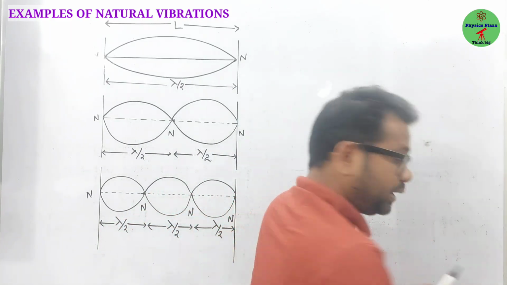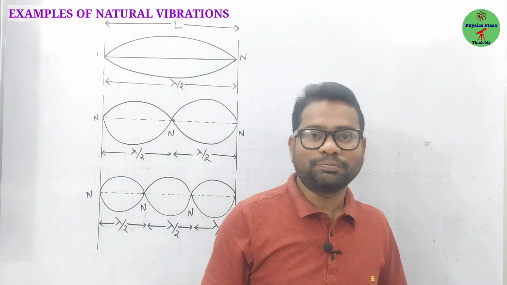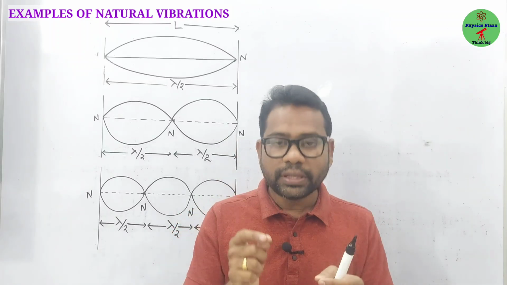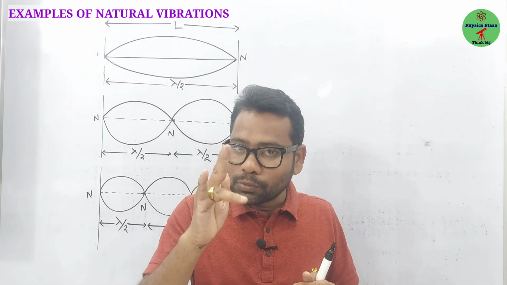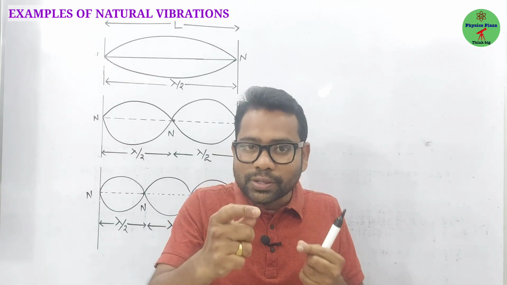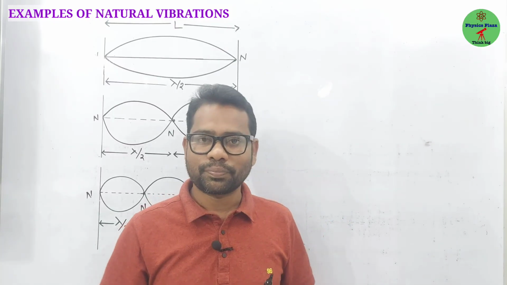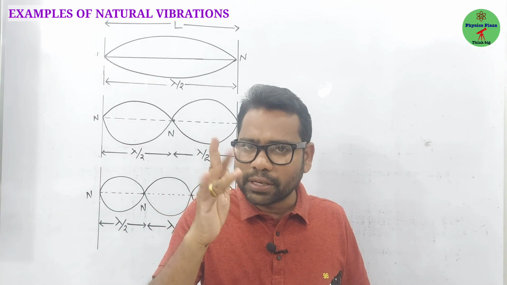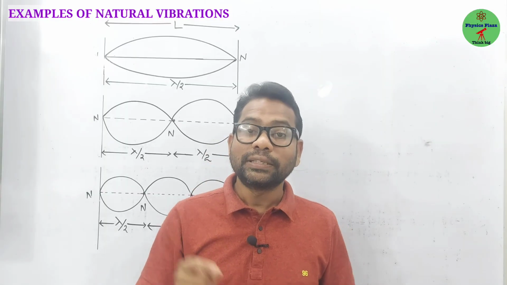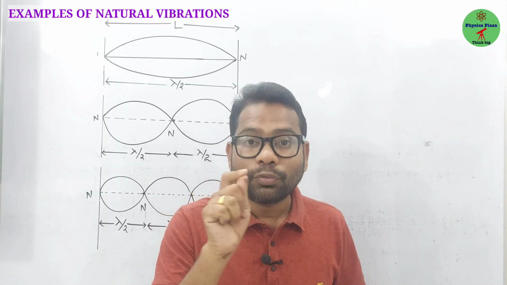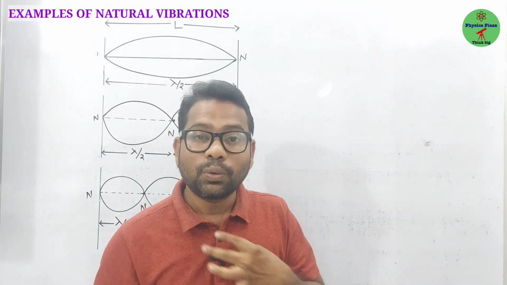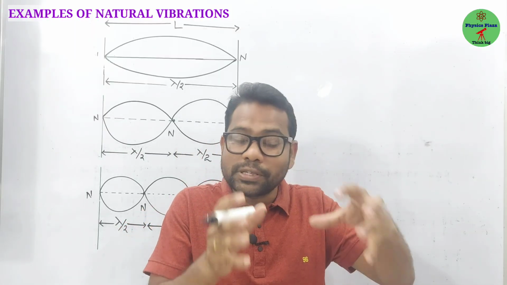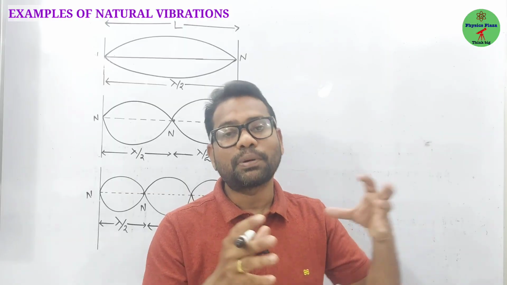Fine. Children, even in the case of the flute, what will happen by closing and opening the holes? We can produce sound with different notes. But by closing and opening, what are we actually trying to do, children? We are trying to change the length of the air column. There, what is the vibrating body? The air column, right? Then how does the frequency produced depend on the length of the air column? Inversely proportional.